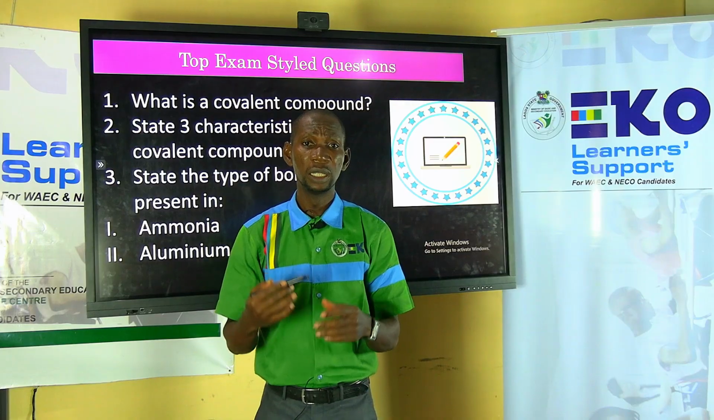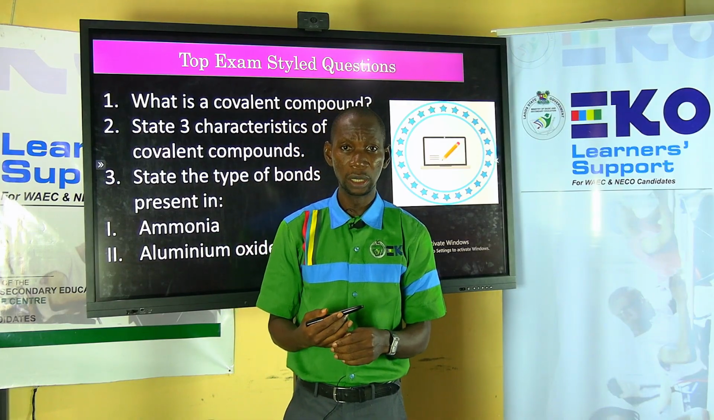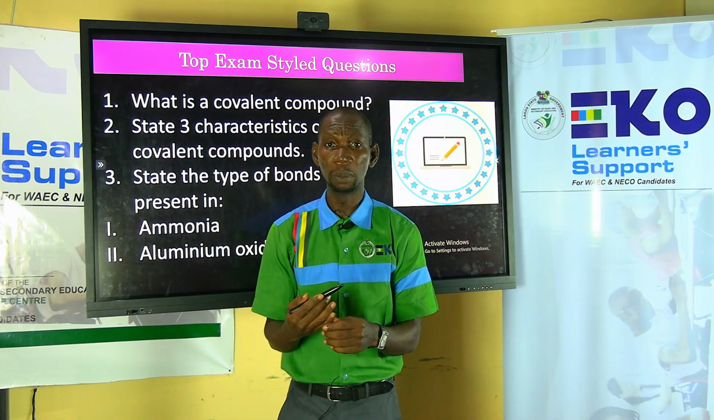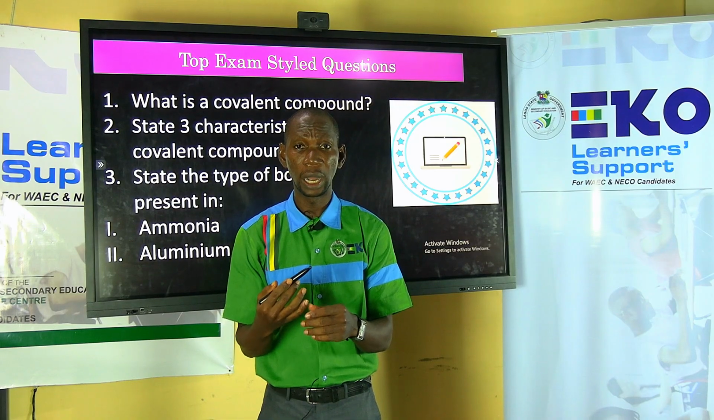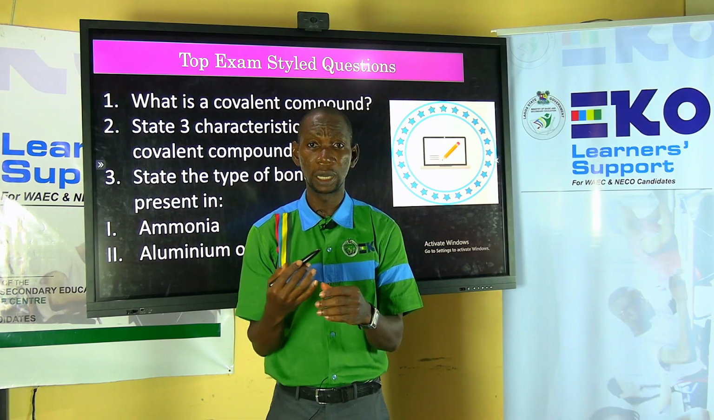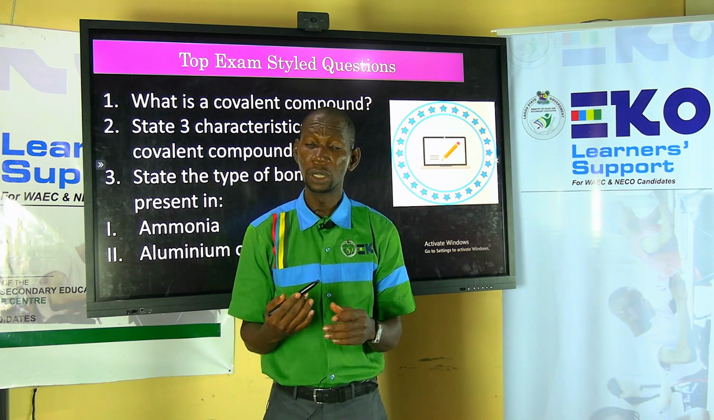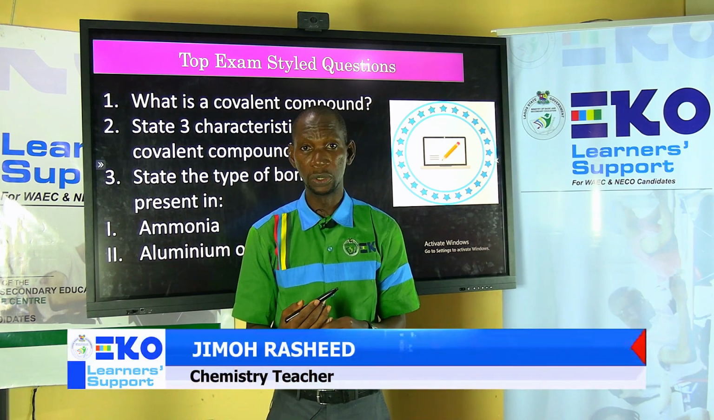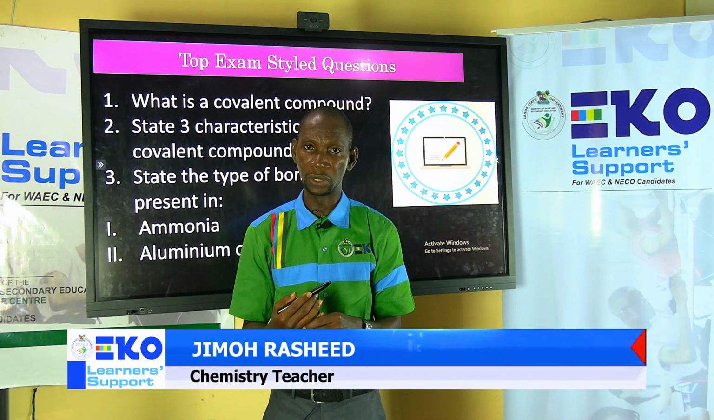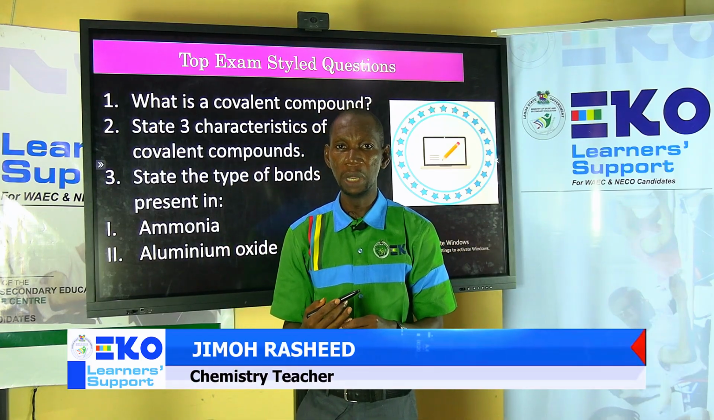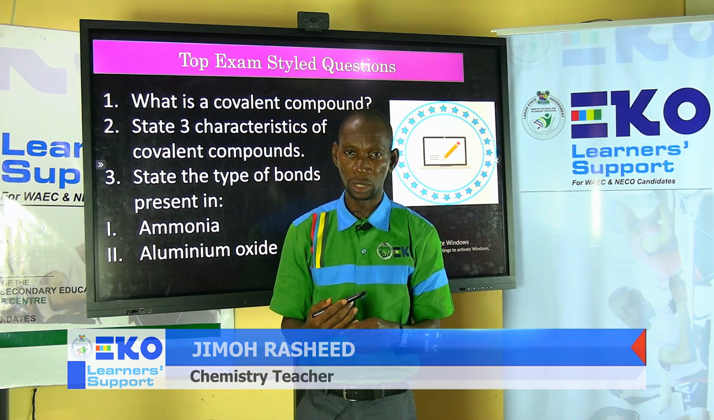Another one is that they are usually gases. Many of them are gases. We talk about ammonia, we talk about carbon dioxide. Many of them are gases, or sometimes they are volatile liquids. They are rarely solids, unlike the ionic compounds that are mainly crystalline solids.